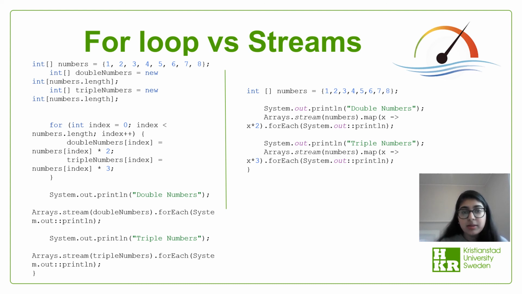Streams encourage less mutability. A for loop has a lot of lines where streams can be implemented using only one to two lines of code, which makes the code easier to read and understand. This means that streams are easier to read, so they win by readability. So this is a benefit of using streams in Java.